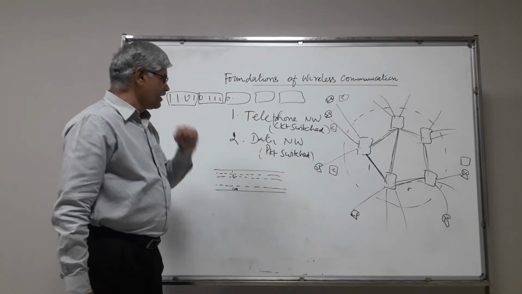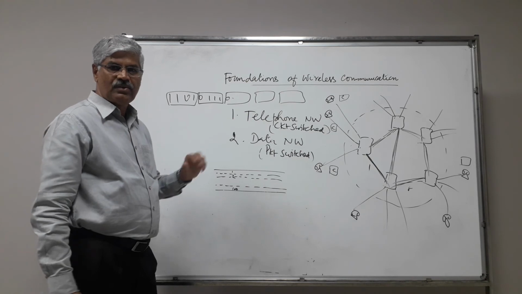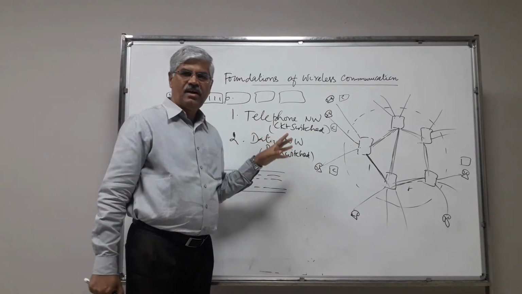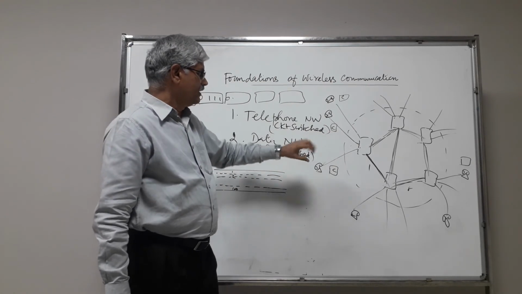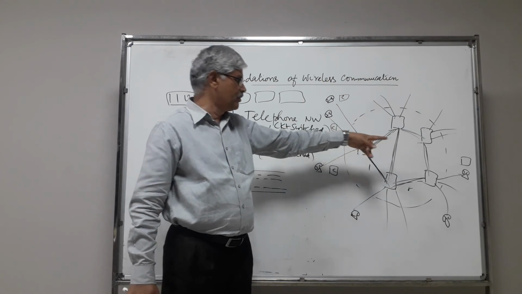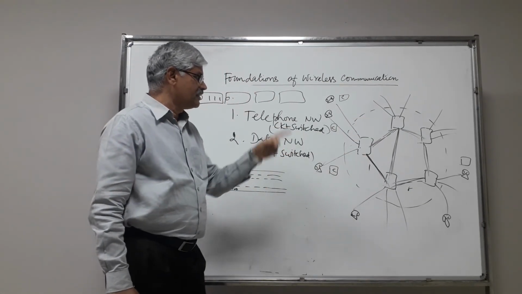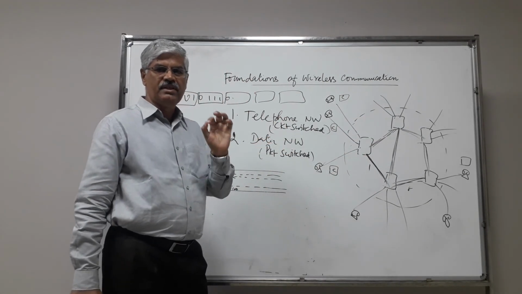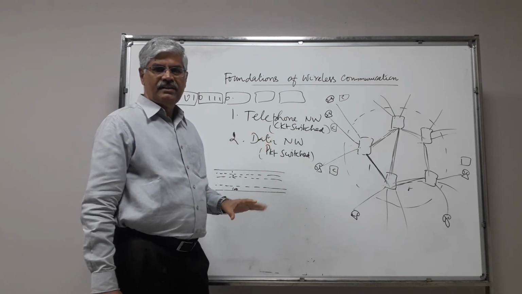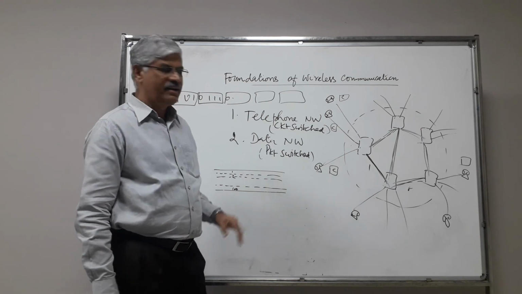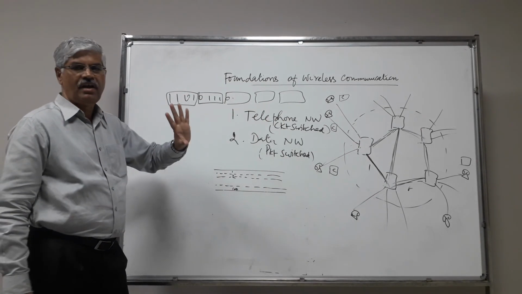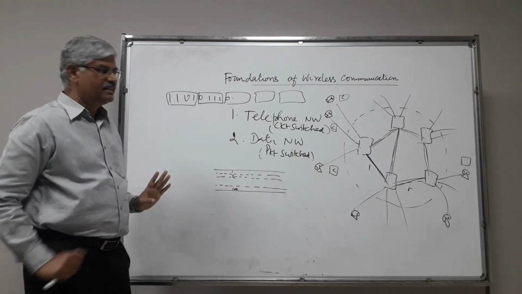Whereas in data networks, they have chosen to convert this into packets, and the packets are transmitted across the network in this manner. Different packets may take different paths to reach the destination, which means at the destination packets won't reach serially in a sequential manner. They will come in a jumbled manner. So each packet will have a number, and serially the receiver will arrange the packets and then deliver. That's what it will do.